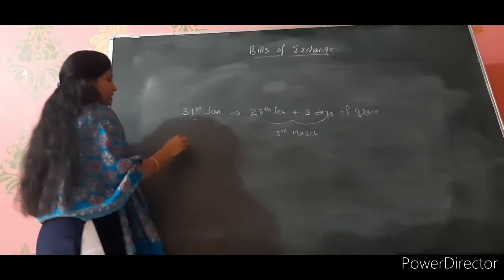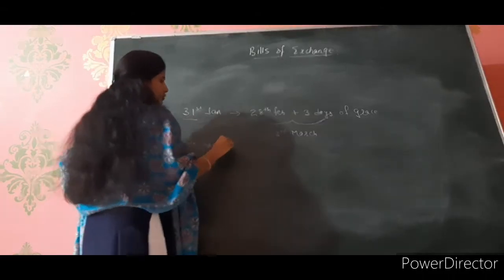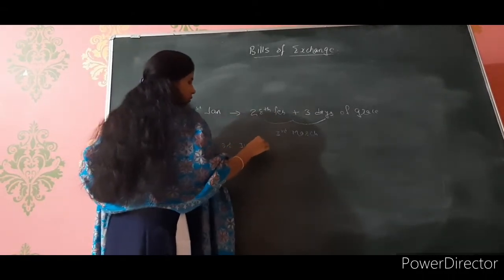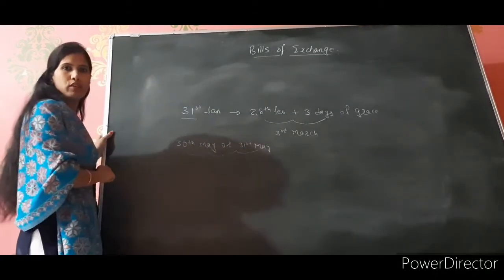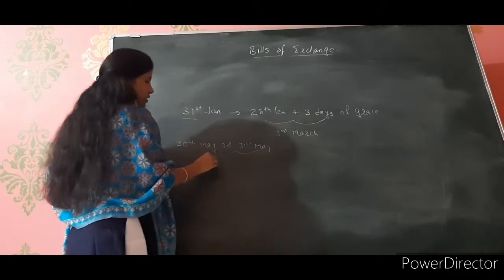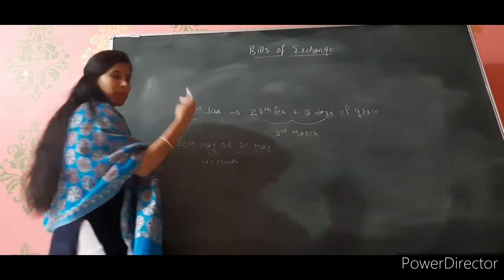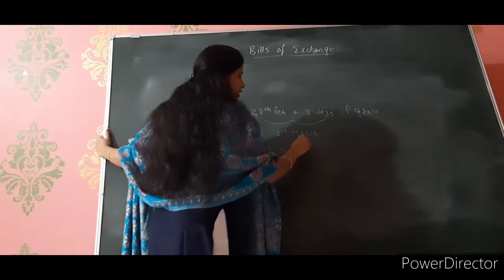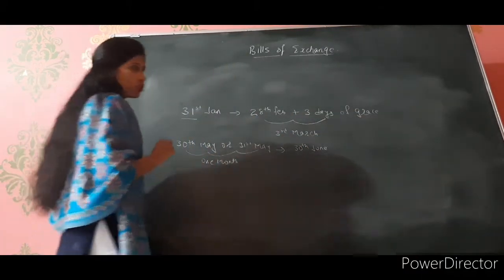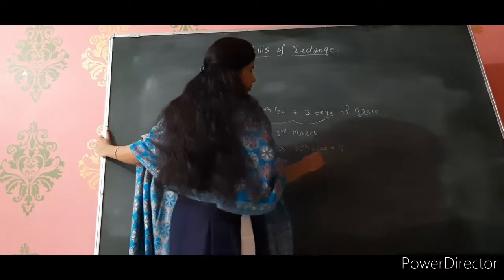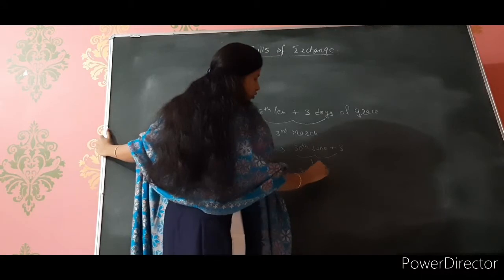Just taking another example. Suppose on 30th May or 31st May, either one, कुछ भी ले लो. You have drawn a bill on these dates, either on 30th May or on 31st, for 1 month. Again you have drawn this bill for 1 month. So your maturity period will be 1 month. May के बाद June. So on 30th of June. This is 1 month. And 3 days grace you are going to allow. So 3 दिन आप grace भी allow करोगे. So your maturity period comes to 3rd of July.